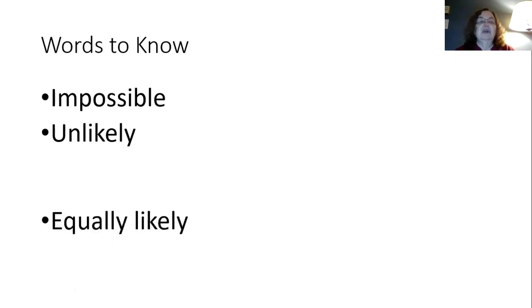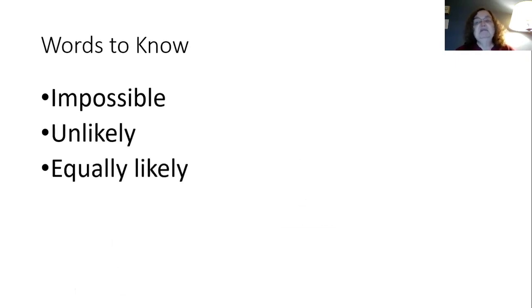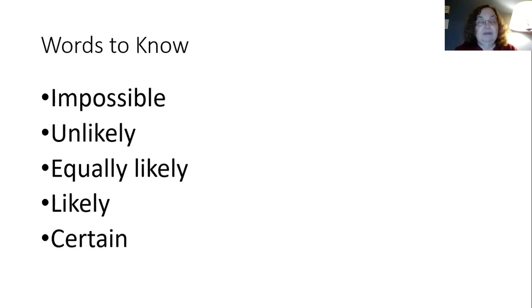The next word is equally likely. It may or may not happen. We just have to wait and see. The next word is likely. That means that it probably will happen. And the last word is certain. Certain means it definitely will happen. Tomorrow morning when I wake up, I will still be Mrs. Yeager. I won't have turned to a giraffe.